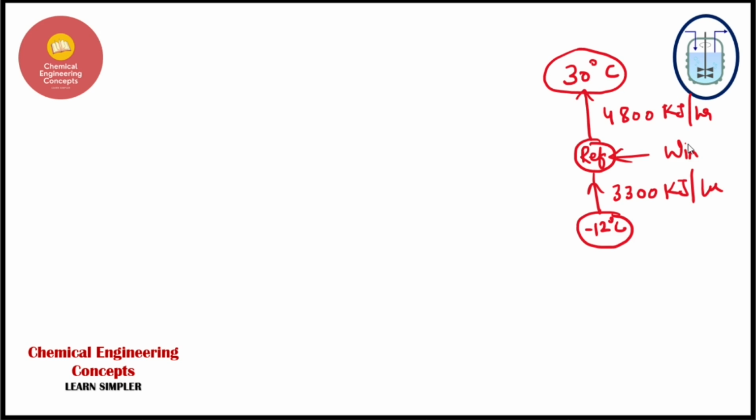Now first you have to find out the coefficient of performance of this refrigerator. As the definition suggests, the coefficient of performance is equal to what? The basic definition is output over input. So what is the output? The output is the amount of heat that I am extracting, because the main goal in a refrigerator is to extract heat. So it will be the energy being extracted from the food department, divided by the work that I am giving, the input. So the input is the work that I am giving up here.